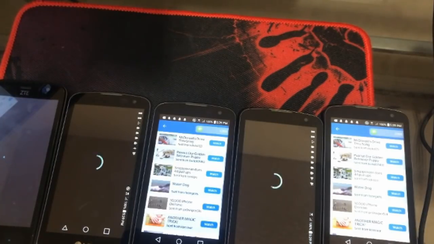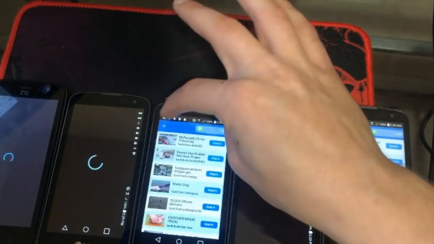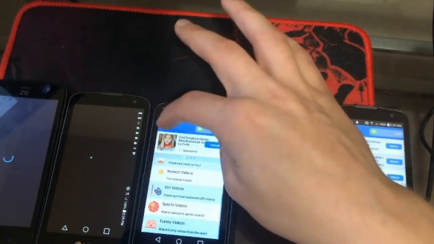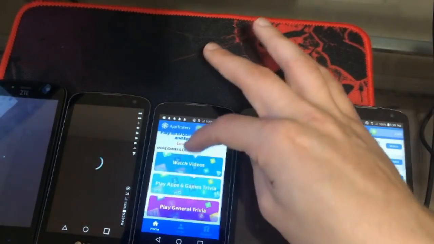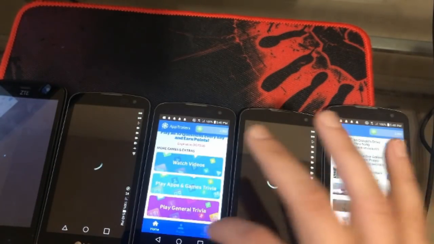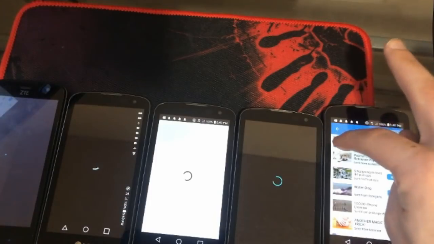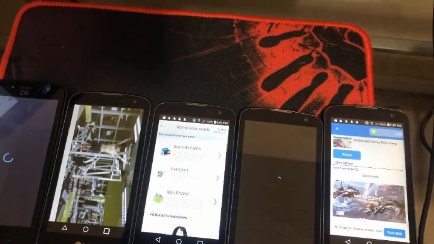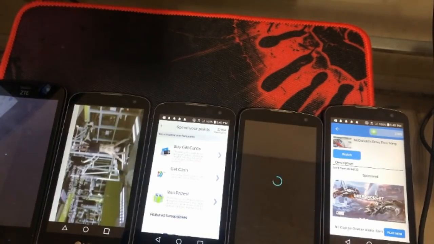Now, as far as redeeming, we definitely need to talk about how you go through redemptions with this application. It used to be back in the day that the points here were converted over to Perk points, and they went into your Perk account and then you cashed out. But now you have the option to redeem right here within the app itself, which is actually pretty decent. Guys, this is definitely one of those applications that is not extremely passive. That is one thing to note. If you're looking for a passive application, this is not the app for you.